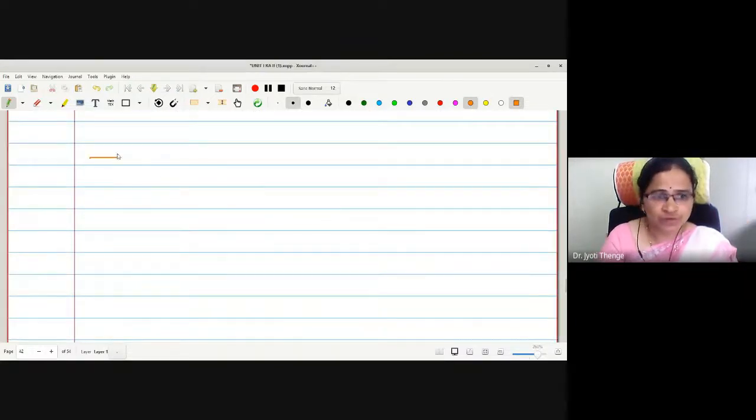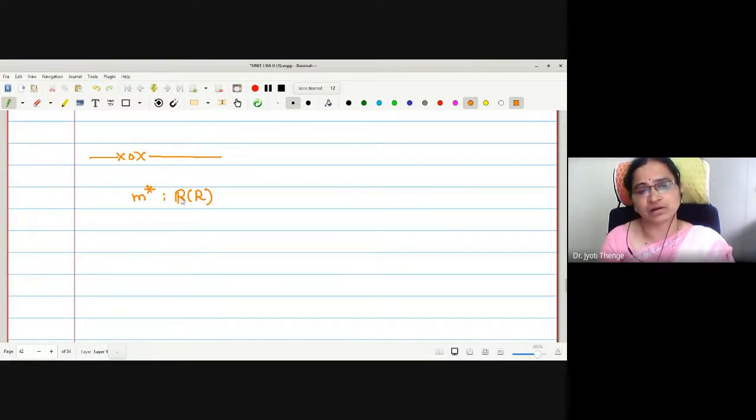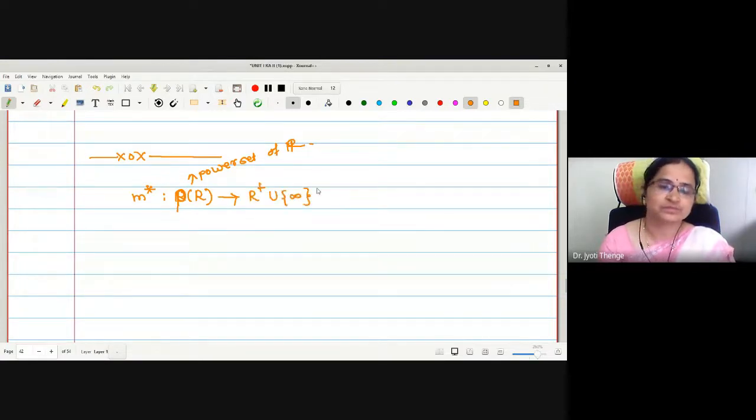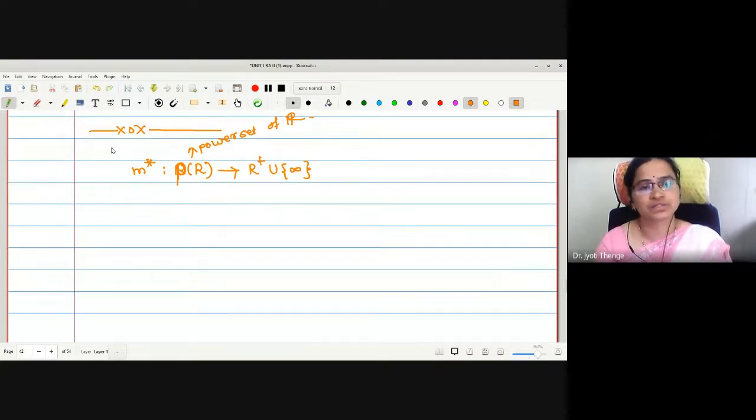What we were discussing just now: outer measure is a function defined for all subsets of real numbers, right? Therefore, the domain of this m star is the power set of real numbers, and the range is the non-negative real numbers together with infinity.